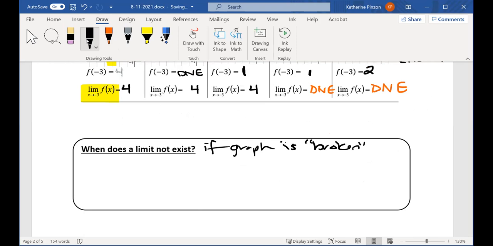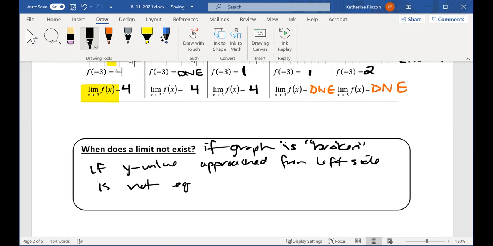And then if the y value approached from the left side is not equal to the y value approached from the right side.